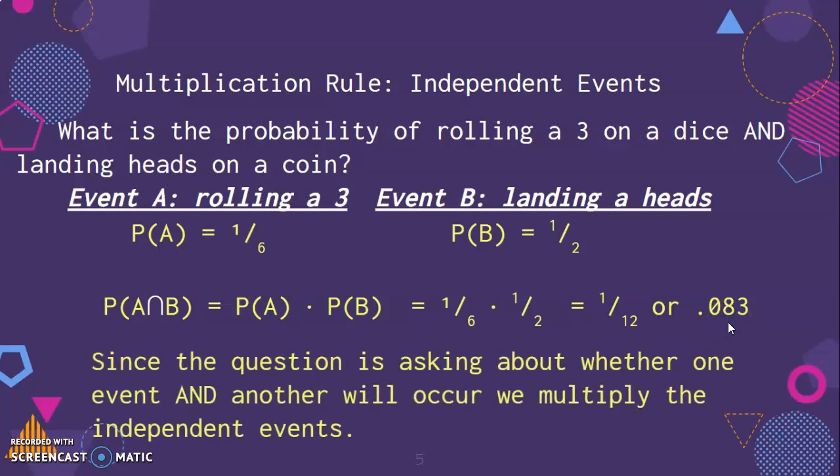So since this question is asking about one thing and another occurring, we multiply the independent events. So this is our and. Remember, the addition rule was or. When it's or, you add. When it's and, you multiply. Because it's less likely to occur that 2 things would happen, so it's going to be a less chance of both happening.